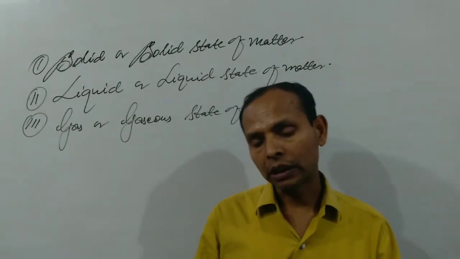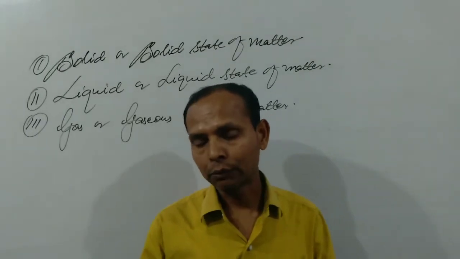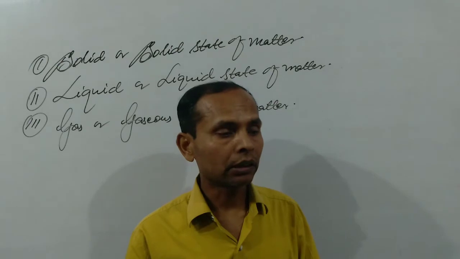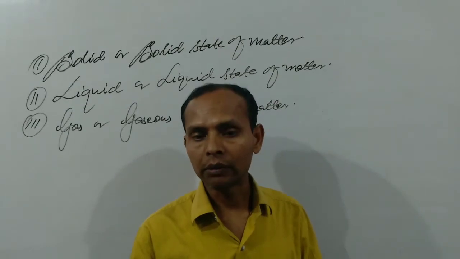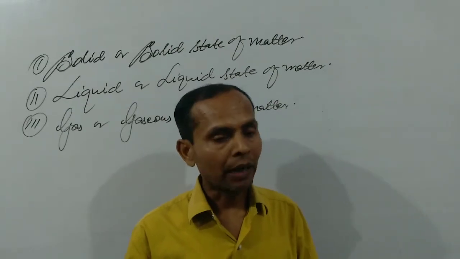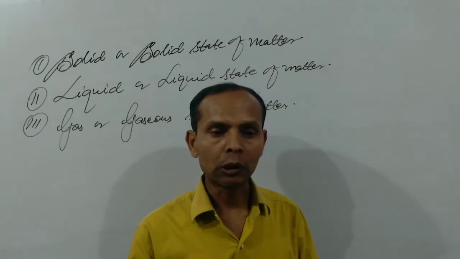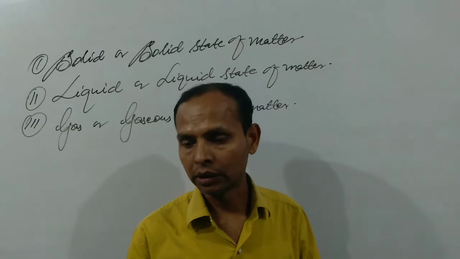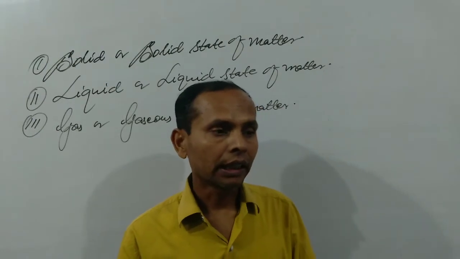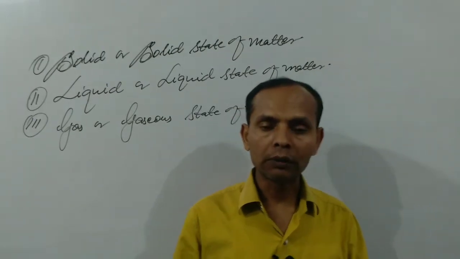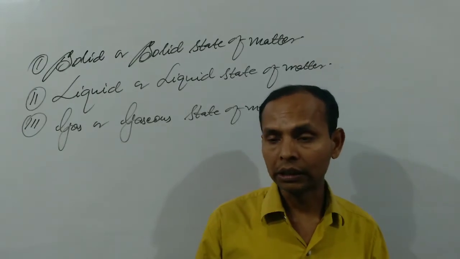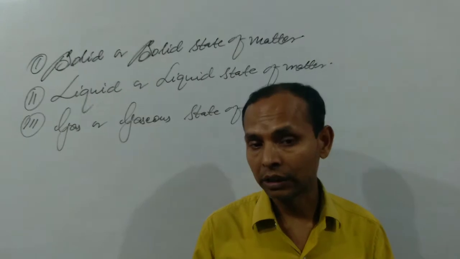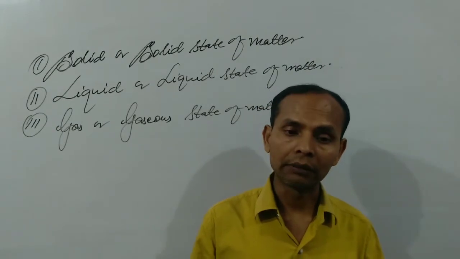Some of the properties of liquids we have to know: a liquid has a definite volume but not a definite shape, because its particles are loosely packed and the intermolecular distance is large as compared to a solid. A liquid cannot fill a container completely. Only a gaseous substance can fill its container completely, because its molecules are very far away.